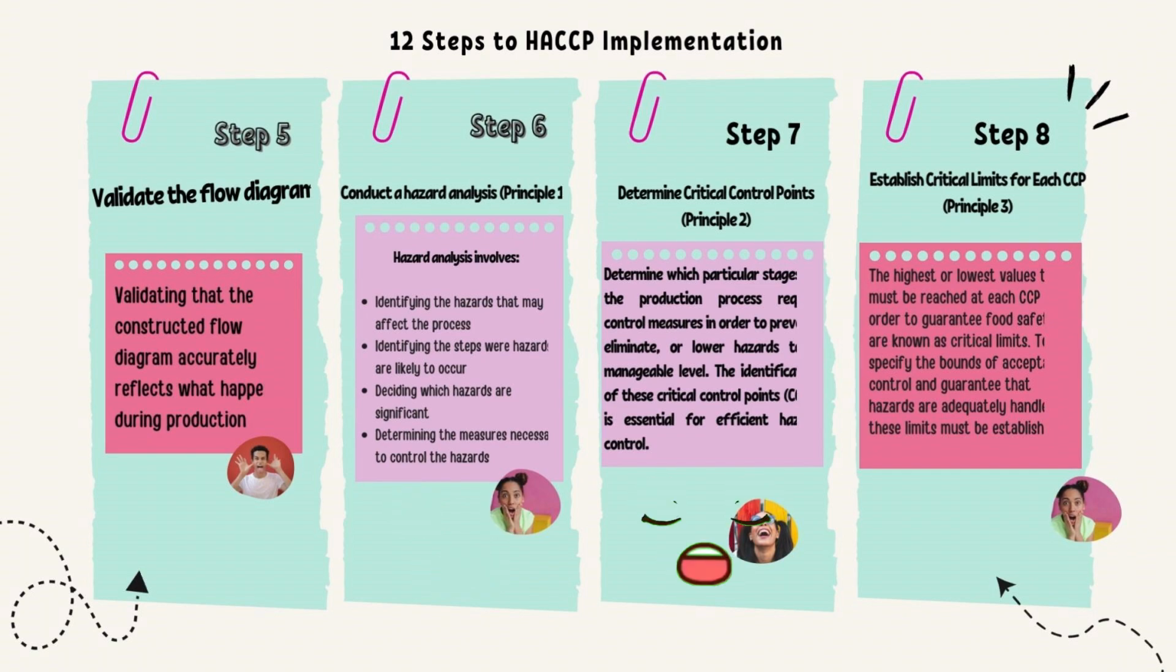Step 7. Determine critical control points. Principle 2. Determine which particular stages of the production process require control measures in order to prevent, eliminate or lower hazards to a manageable level. The identification of these critical control points is essential for efficient hazard control. For step 8, establish critical limits for each CCP. Principle 3. The highest or lowest values that must be reached at each CCP in order to guarantee food safety are known as critical limits. To specify the bounds of acceptable control and guarantee that hazards are adequately handled, these limits must be established.